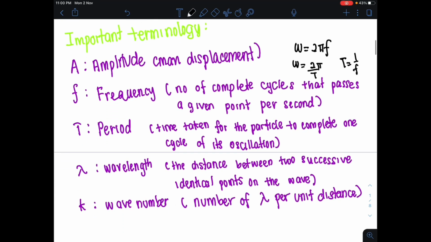Okay, and then next you have wavelength. Wavelength is a term that you are very familiar with. Cuma ini benda baru lah untuk chapter ini. So you have wavelength, the distance between two successive identical points on a wave.